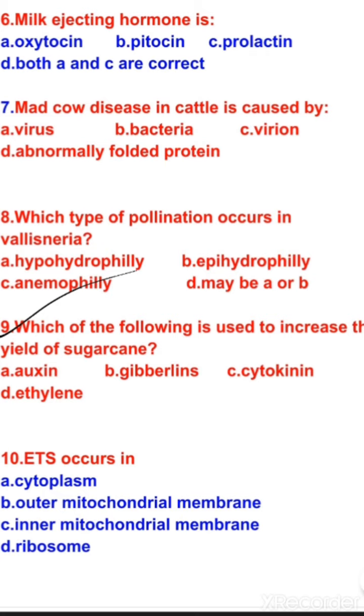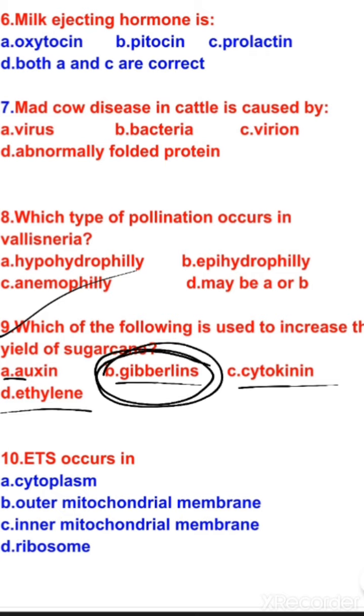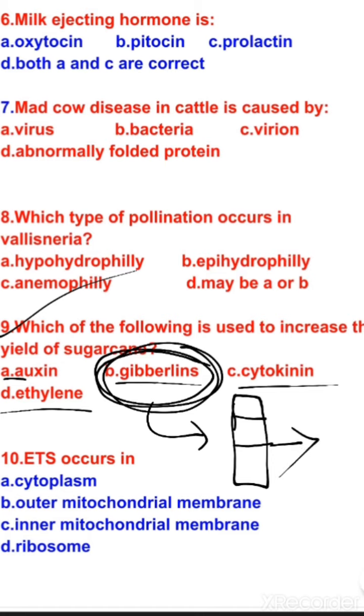Okay, let us see the options: auxin, gibberellins, cytokinin, and ethylene. As we know, gibberellins increase the internodal length of the stem. That is, if initially the internodal length of sugarcane is this, then after treating it with gibberellins, it will look like this. So gibberellins increase the internodal length.